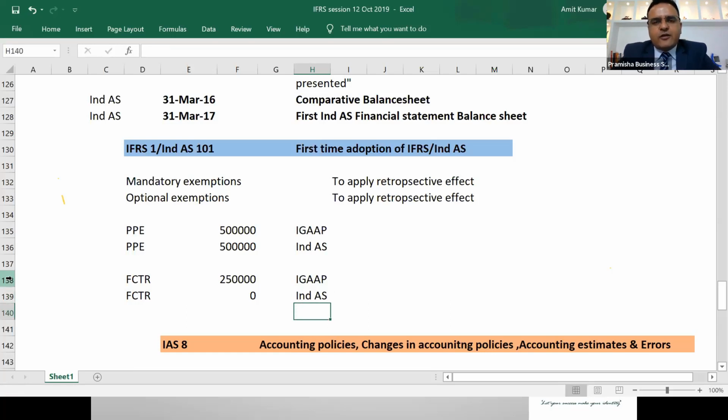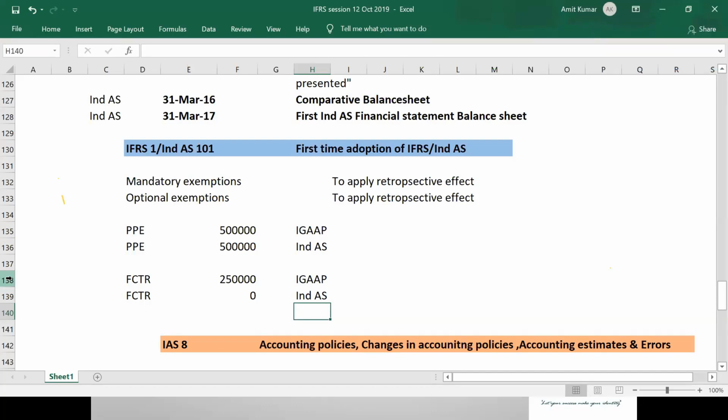Is it making our life complicated or easier? If I move to Ind AS using the existing figures, if I know what are the optional exemptions and what are the mandatory exemptions, if I follow those exemptions, will I be successful in converting the existing IGAAP financial statements into Ind AS financial statements if I'm not required to apply retrospective effect? If I have a facility in the form of Ind AS 101 or IFRS 1, will I be able to do so?